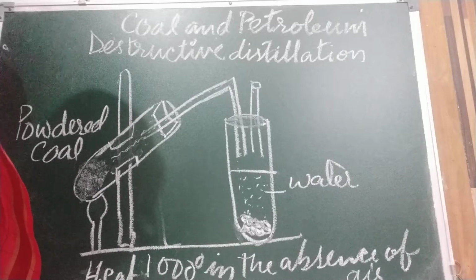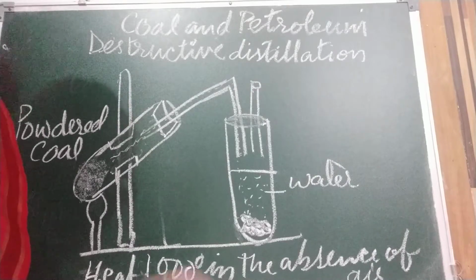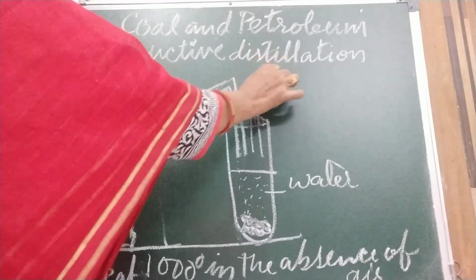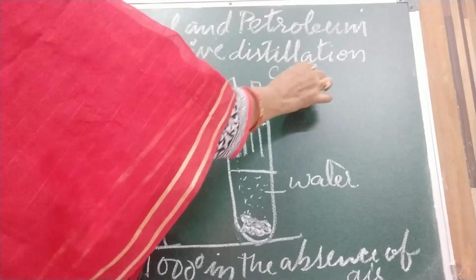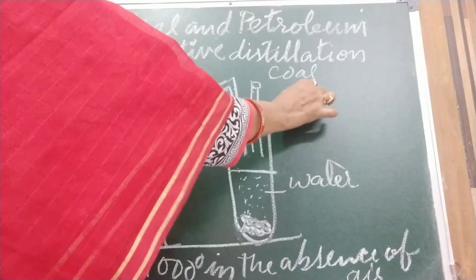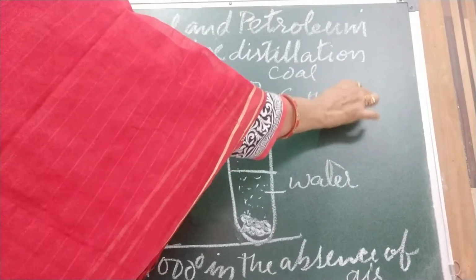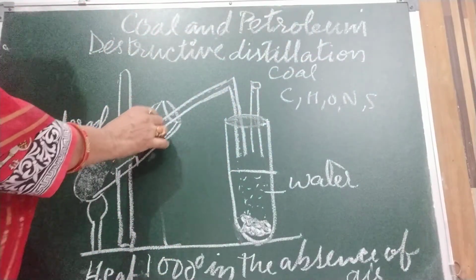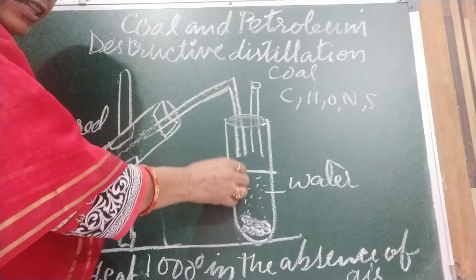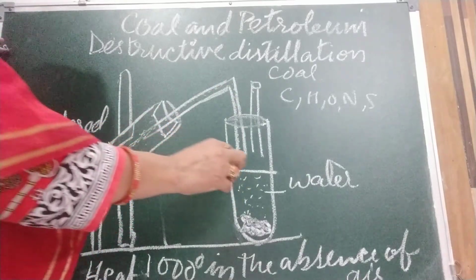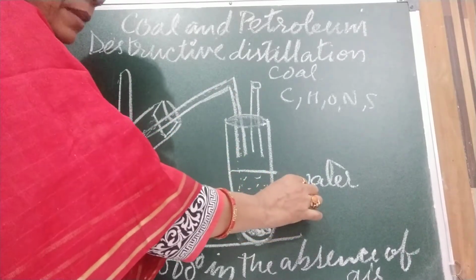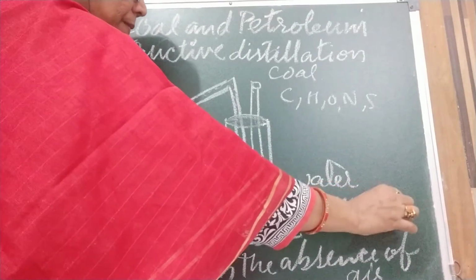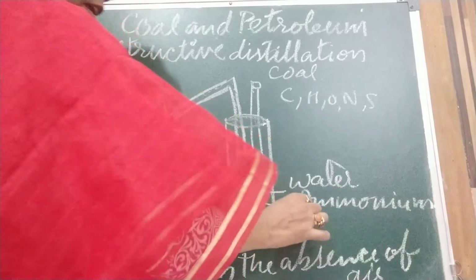Okay. The ammonium compound will dissolve. As I told you, coal contains what things? Carbon, hydrogen, oxygen, nitrogen, sometimes sulfur also. So compounds of nitrogen will come and mix with water and form ammonium liquor. Ammonium liquor.